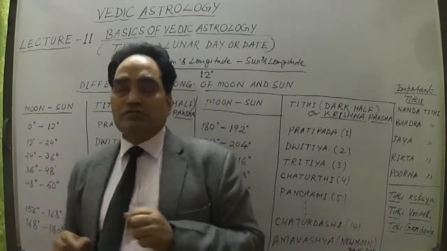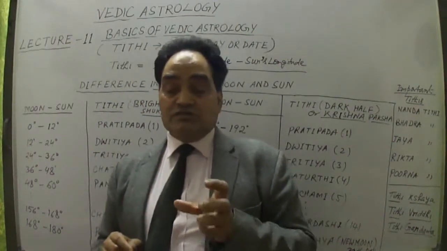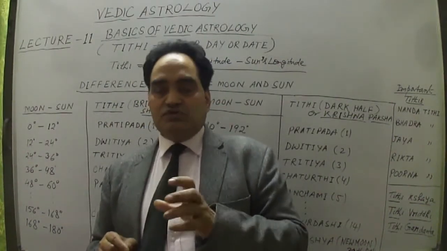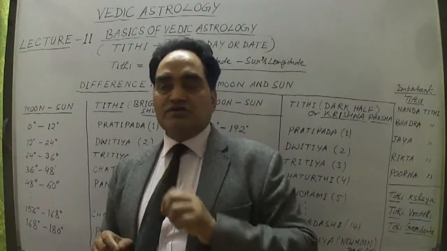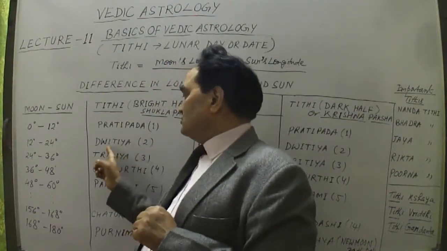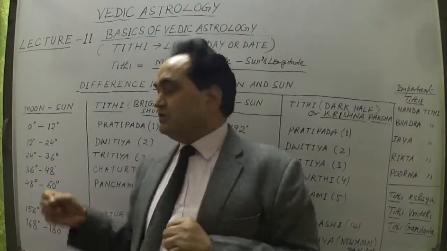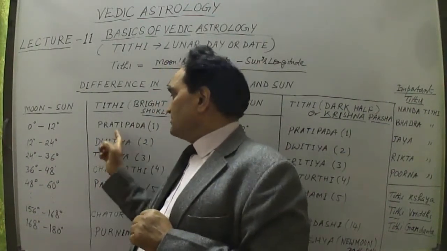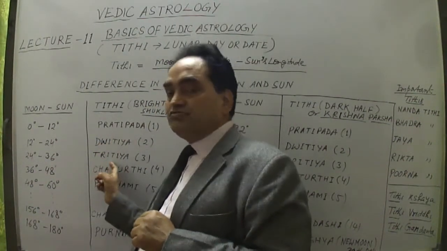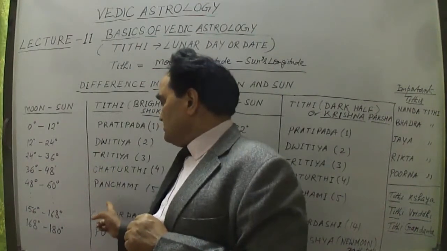This is between 12 and 24. So if the difference is between 12 and 24, this is the second lunar day, or Dutiya. In Sanskrit the word is Dutiya: Pratipada, Dutiya, Tritiya, Chaturthi, Panchami.